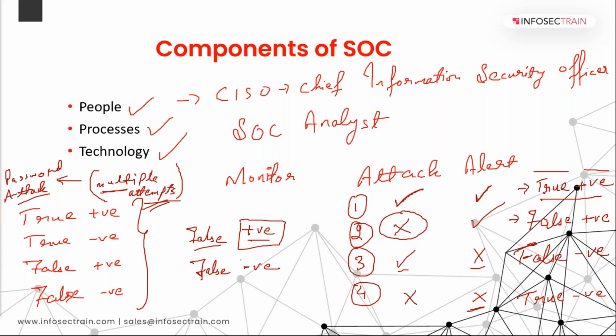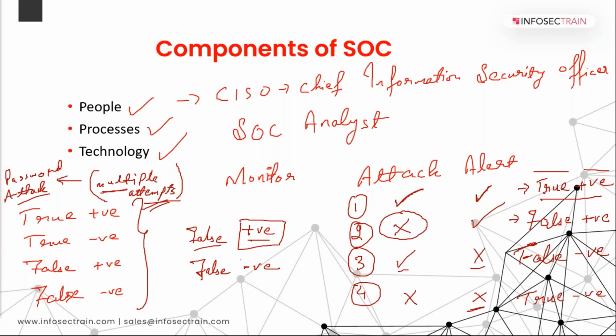Perfect. So your L2 will be closing the false positives. You can see over here, they'll be monitoring the open tickets and performing basic investigation and remediations on that. Then if we talk about people, it will include your SOC manager, your CISO, your SOC analyst, incident responder. These will be included in your people part.